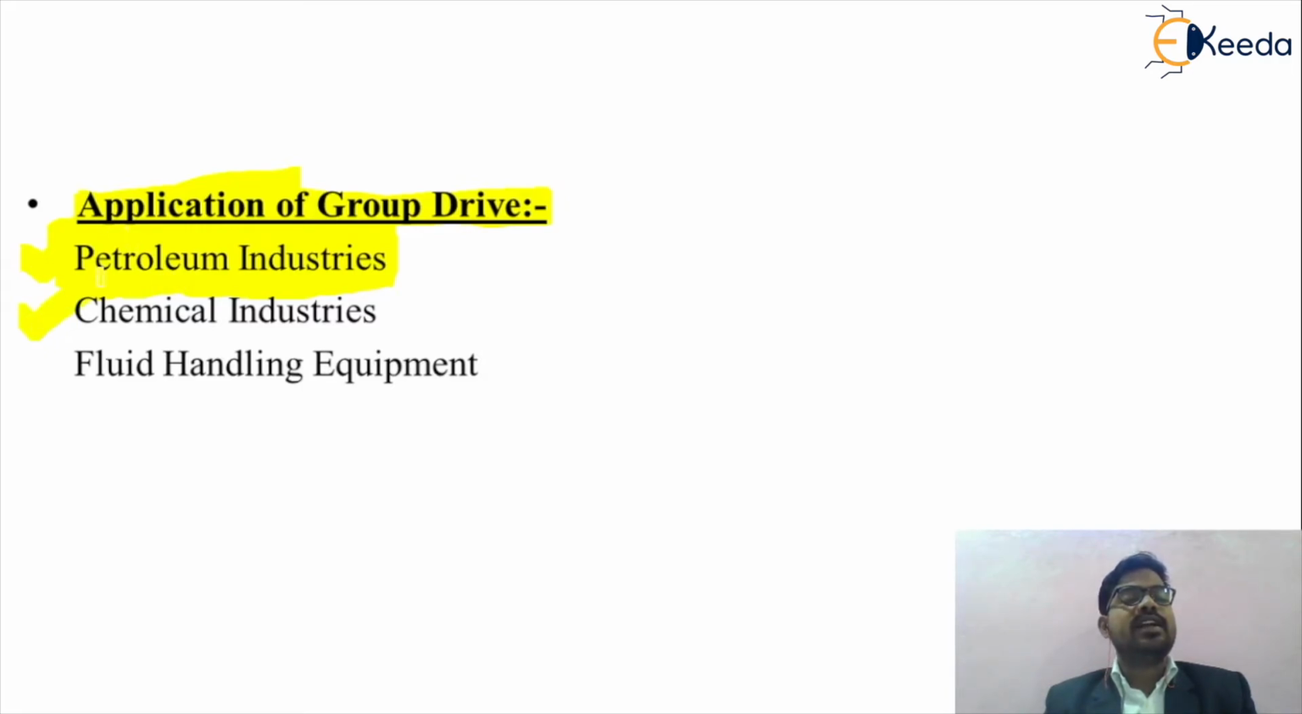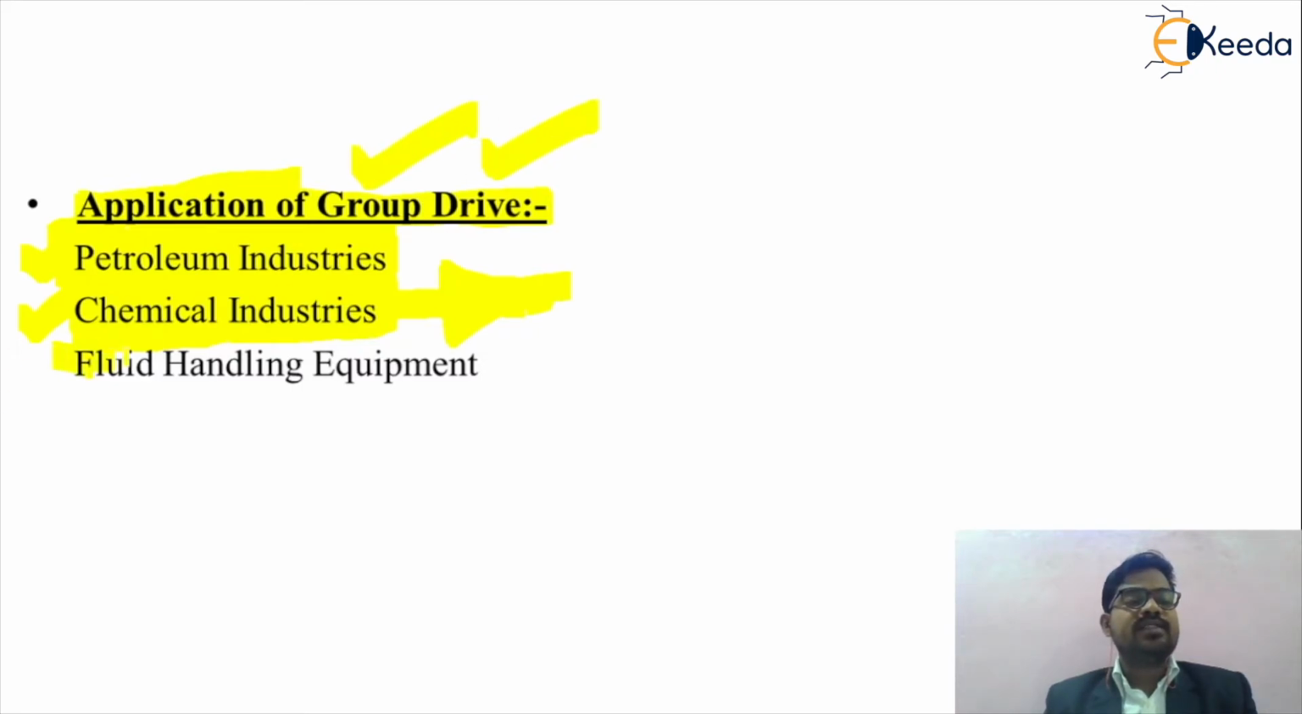Then the second application is called the chemical industry. In the chemical industry, we have to use a single motor for n number of types of load, because in the chemical industry we are using different mechanisms for the filtration process, for the addition process, for testing purposes. So such kind of chemical industry will prefer group drive.